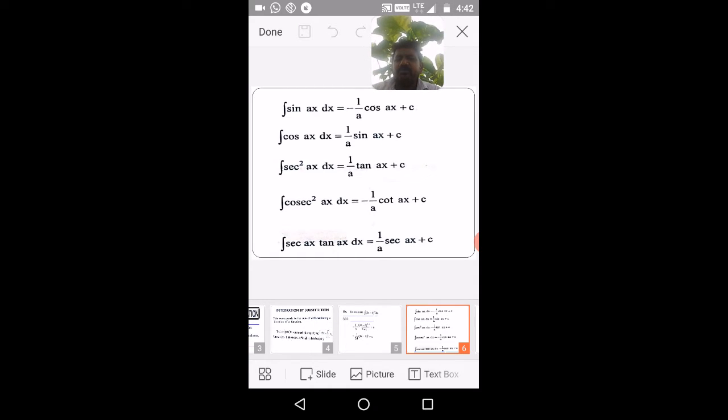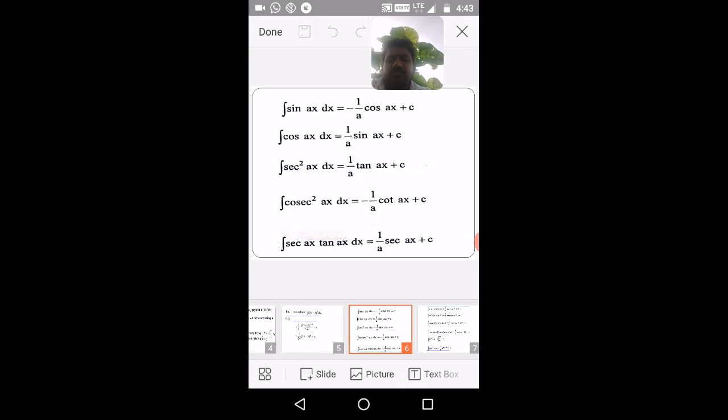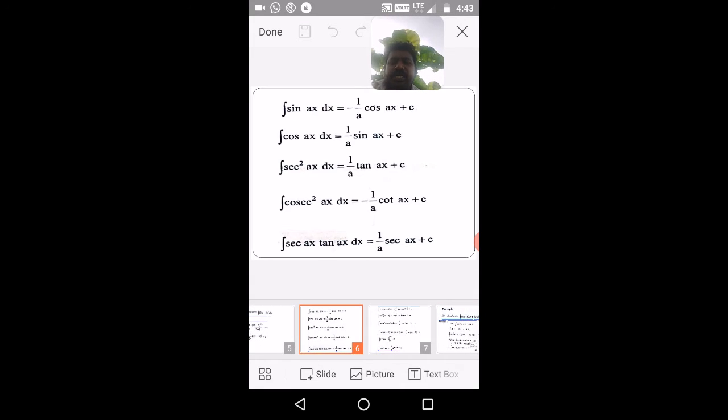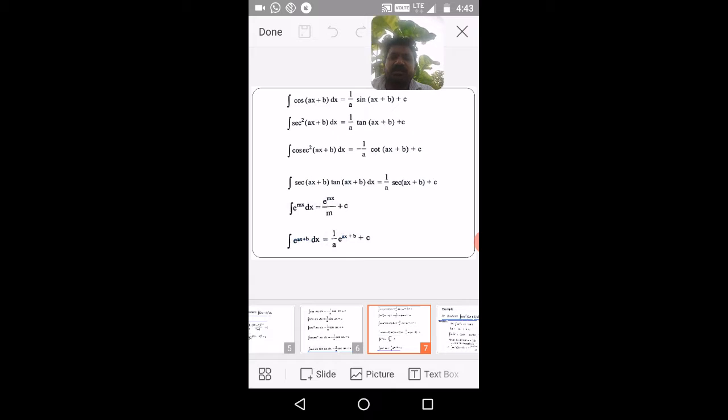You know integration of sec square x dx is tan x plus c. Instead of x we are having ax, so derivative of ax is a. So divide this with a and add a constant c, that is 1 by a tan ax plus c. Integration of cosec square ax dx, minus 1 by a cot ax plus c. Integration of sec ax tan ax dx is 1 by a sec ax plus c. Okay. Going to next slide, same thing here also.